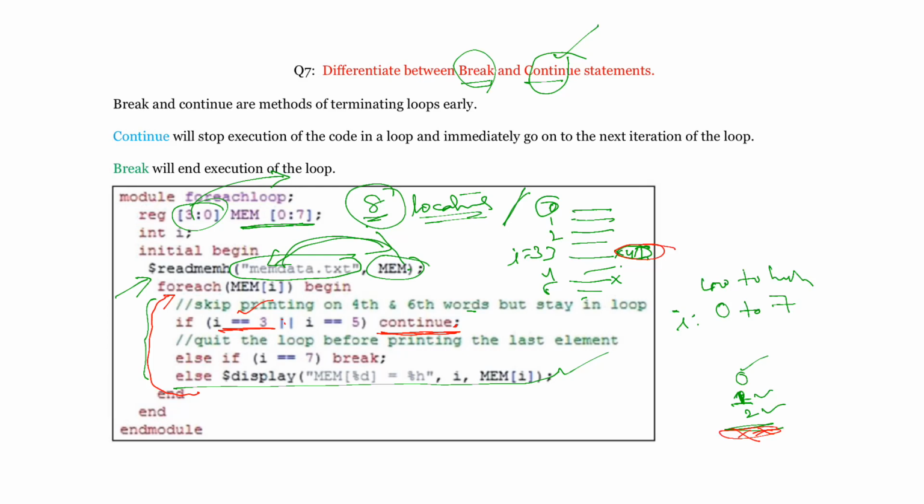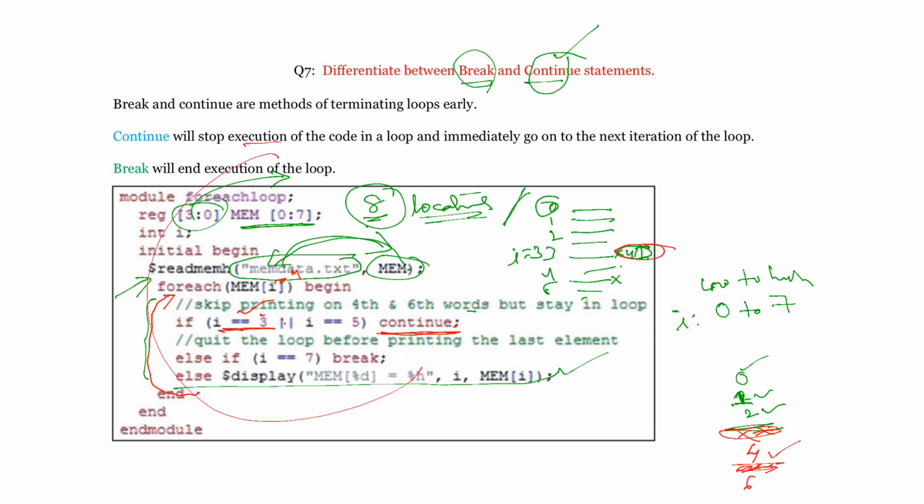Next, I becomes 4. This condition is wrong, so it won't execute. Next, else if, is I equal to 7? No. So next, else: I is equal to 4, you are displaying it. Similarly, 5 won't display, and 6 is displayed. And as soon as it comes to 7, it is break, and it will come out of the entire loop.